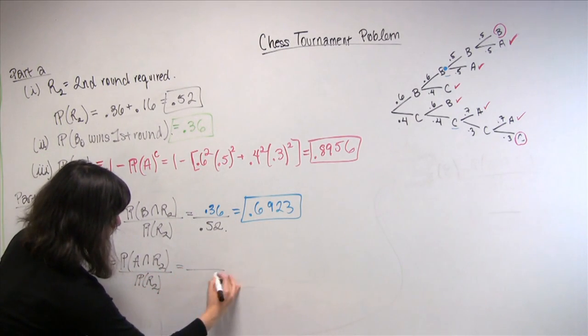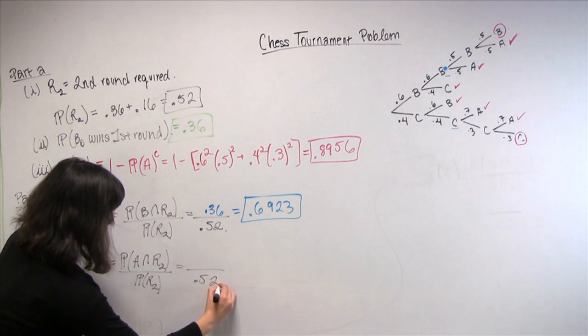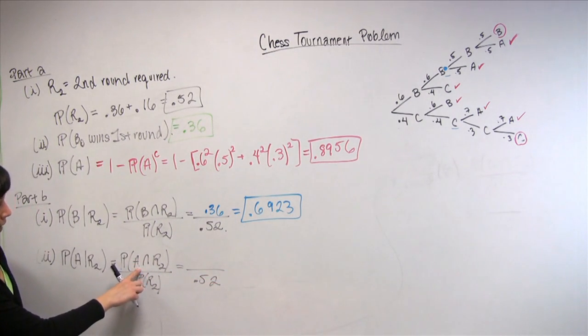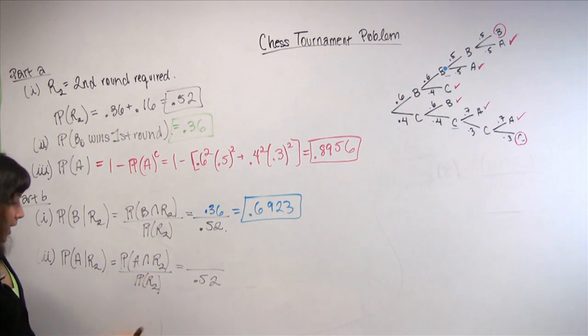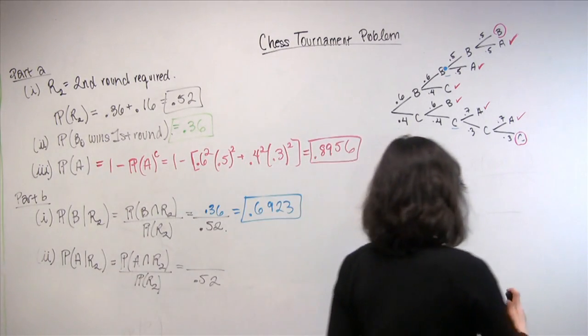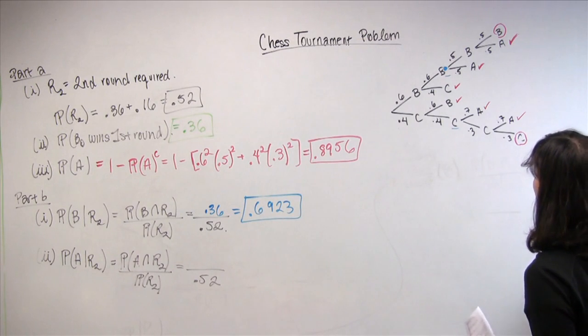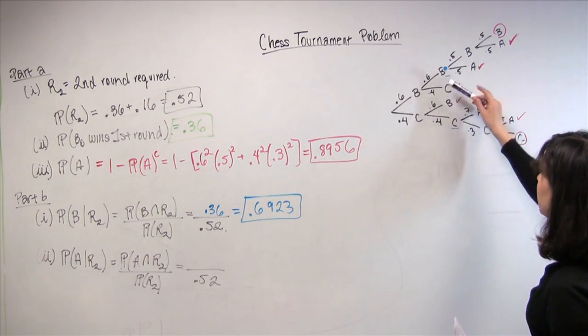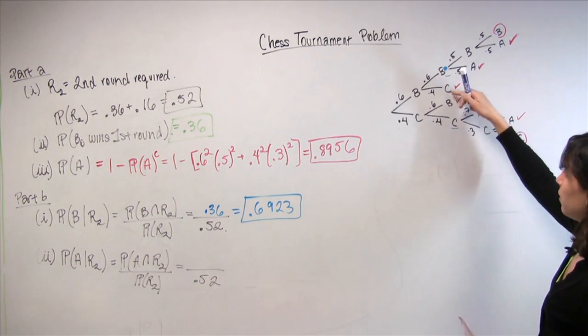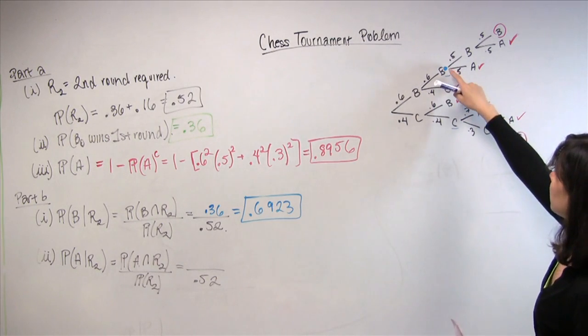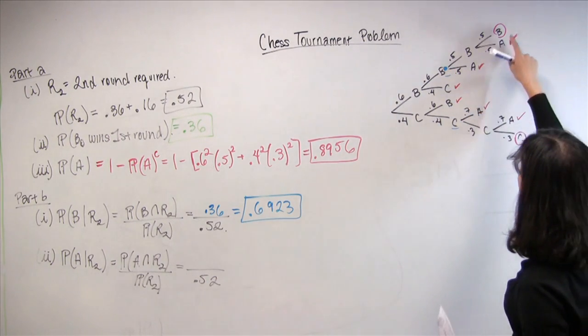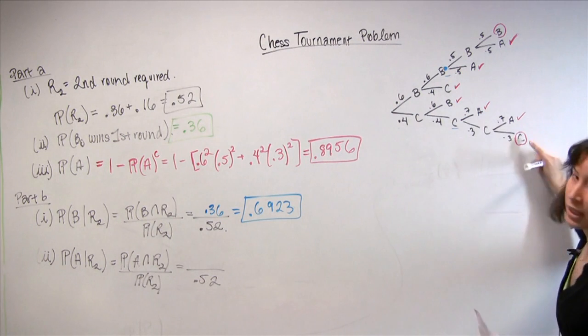Of course, we have the probability of R2 already, so we just need to find the node in the tree that corresponds to A and R2. So where's R2? R2 is going to correspond to every node to the right that is not one of these two. So a second round is required here, here, here, here, here, and here.